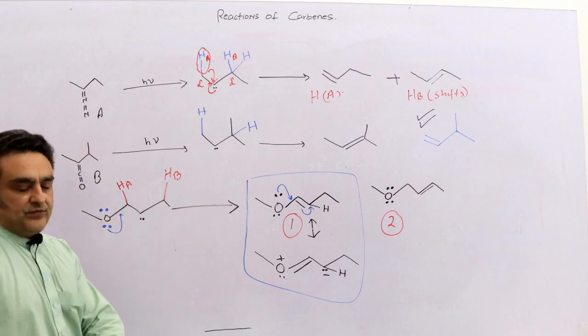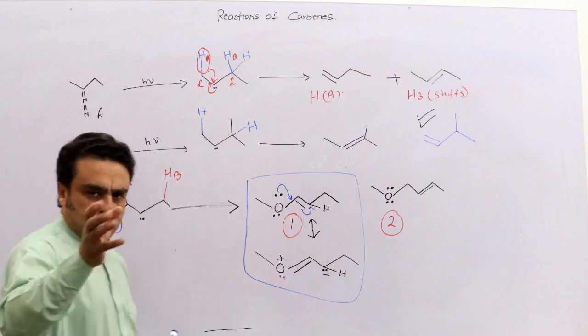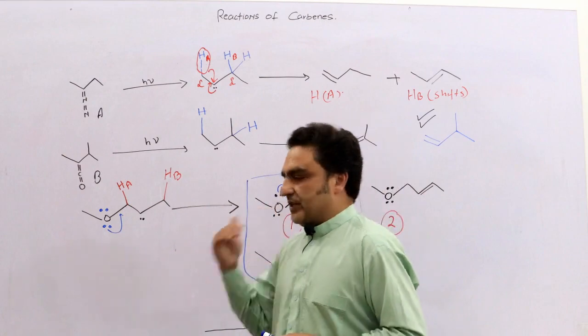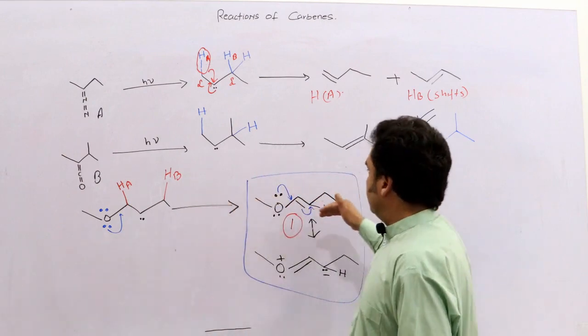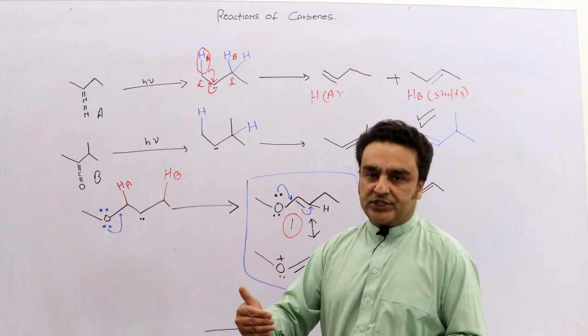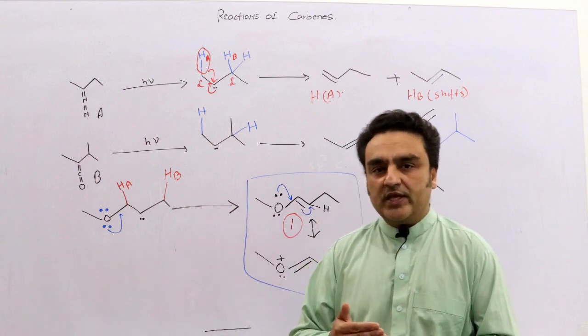So we can put forward another argument which may be against it, but it's not the scope of the study right now. Right now we should say that these are the products. So now we have to study the insertion reaction of carbenes, how they insert.